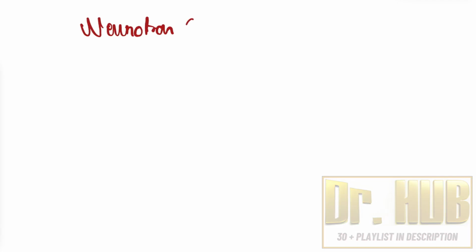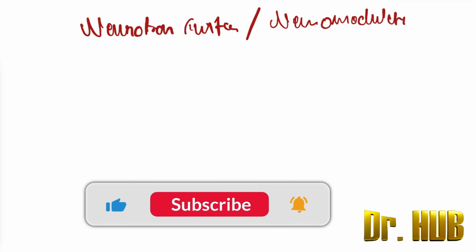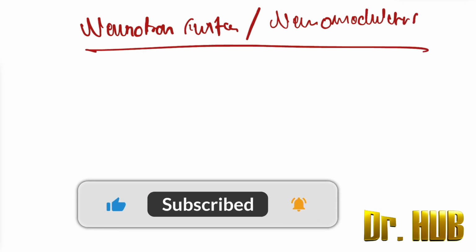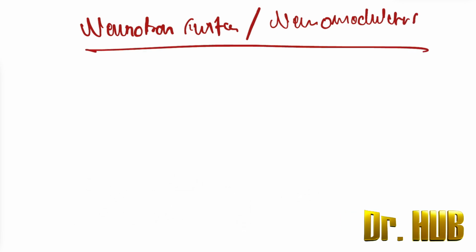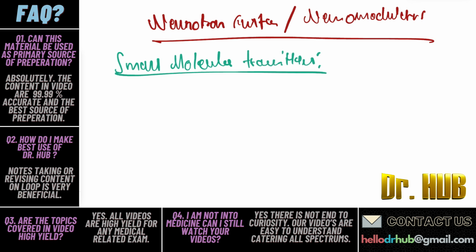So the neurotransmitters as well as the presence of the neuromodulators. First, let's look at the small molecule transmitters. The small molecule transmitters, there are various classes.